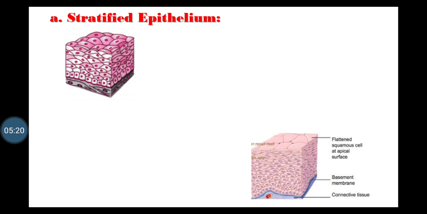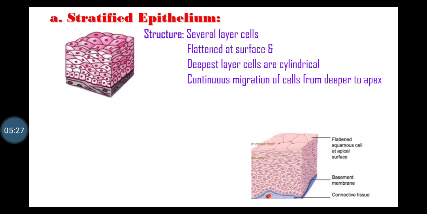Now, the first type of the compound epithelial tissue is stratified epithelium. It consists of several layers of cells. Their main function is to protect the underlying organs. Cells nearer to the surface are flat, whereas deepest layer cells are cylindrical in shape. There is continuous migration of cells from deeper layer to the surface. At surface, cells die and lose the activity of nuclei.